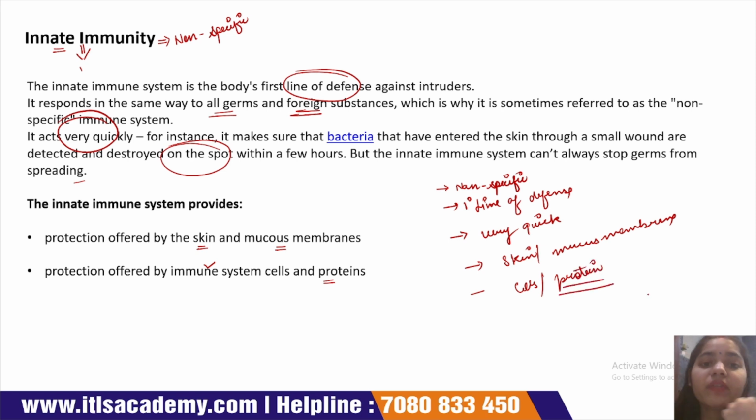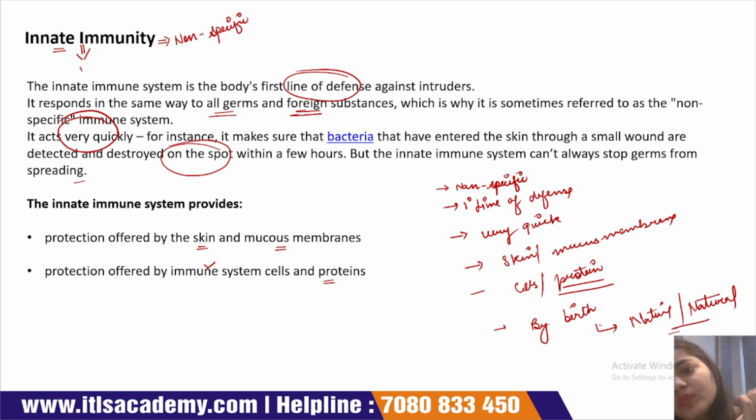These are the features of the innate immune system. This immune system is present from birth. That's why it is also known as the native or natural immune system.